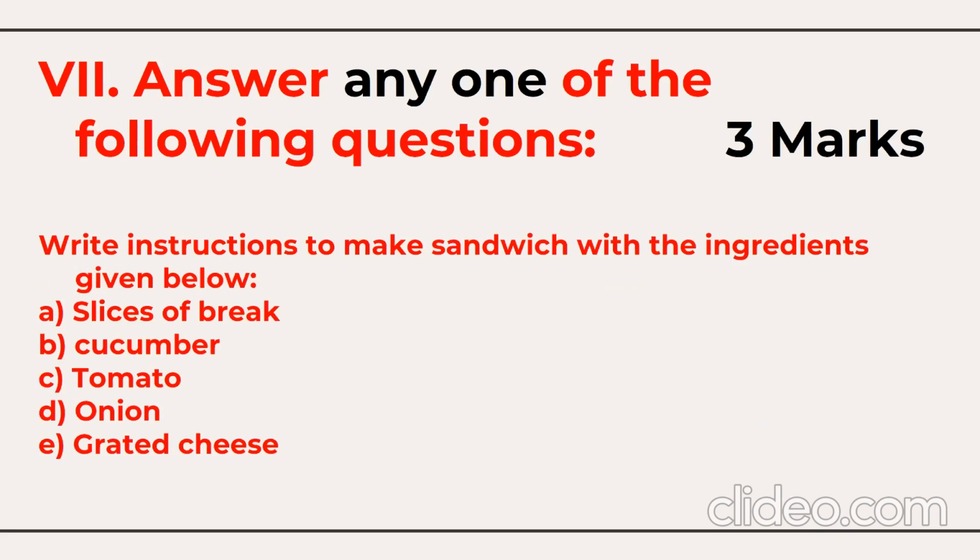Then you have the next questions, instructions to do something. 3 marks questions here. And my favorite, you need to make a sandwich by using these ingredients, slices of bread. I'm sorry, again there's a spelling error. BREAD, please do correct. I'm sorry. I have done this video in a very hurry because you have an examination tomorrow, so I thought you should get the maximum benefit today.